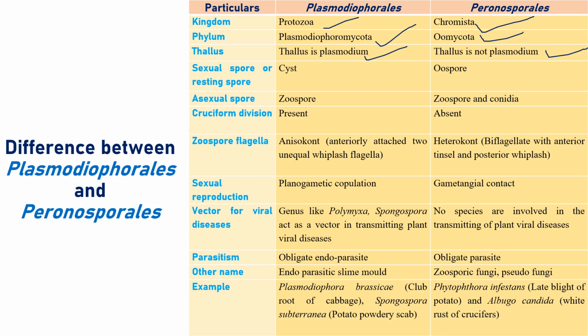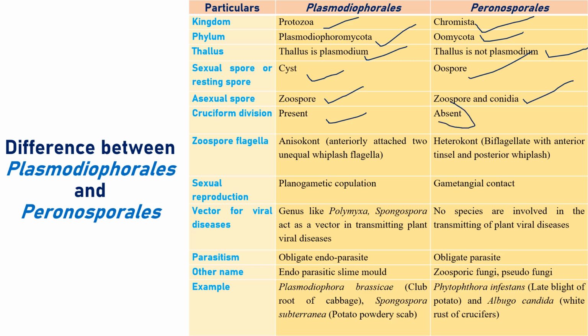Sexual spores are like resting spores. Plasmodiophorales generally produce cysts, whereas in Oomycota, oospore is the sexual spore. Asexual spores in Plasmodiophorales are zoospores, whereas in Peronosporales they are zoospores and conidia. Cruciform type of divisions, which are continuous kinds of divisions discussed in the life cycle of Plasmodiophorales, are observed in Plasmodiophoromycota.